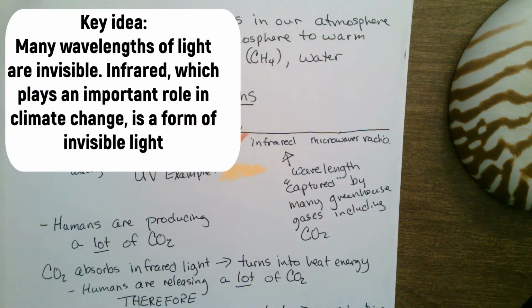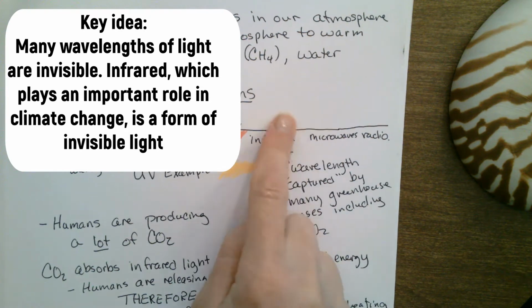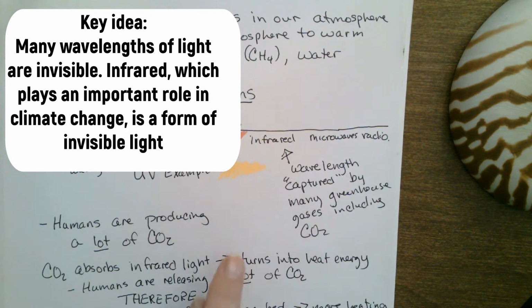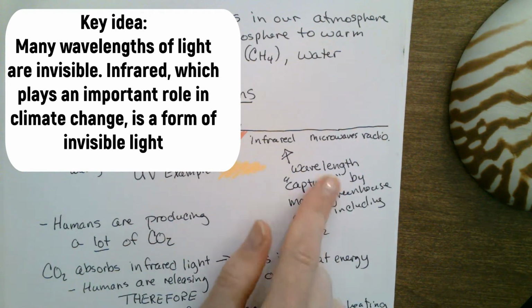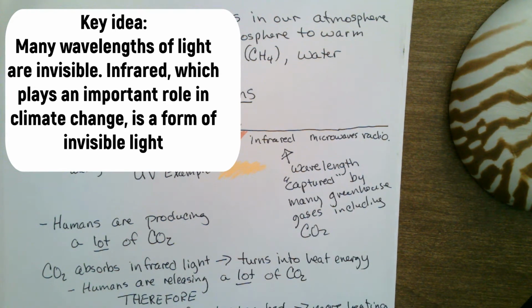Now, a portion of the light spectrum that we can't see that's important for global warming is this infrared end of the spectrum. This is a wavelength that's captured by a lot of greenhouse gases, including CO2.